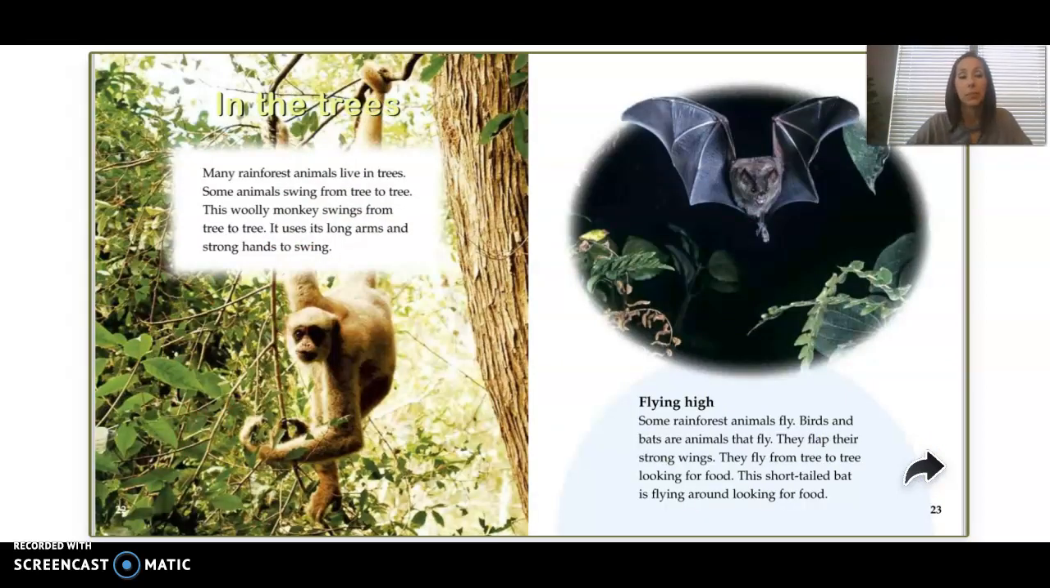In the trees, many rainforest animals live in trees. Some animals swing from tree to tree. This woolly monkey swings from tree to tree. It uses its long arms and strong hands to swing.